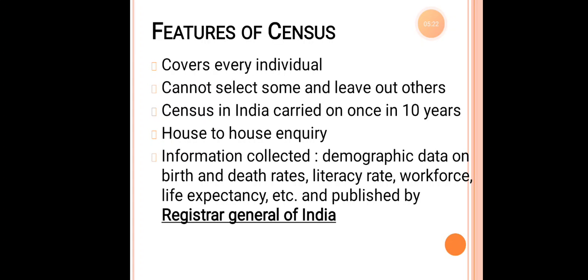And they'll take information about to what extent you have studied. If you have studied till 10th standard, they will note that down. And where will they take all this necessary information? All this necessary information will be published by the Registrar General of India.